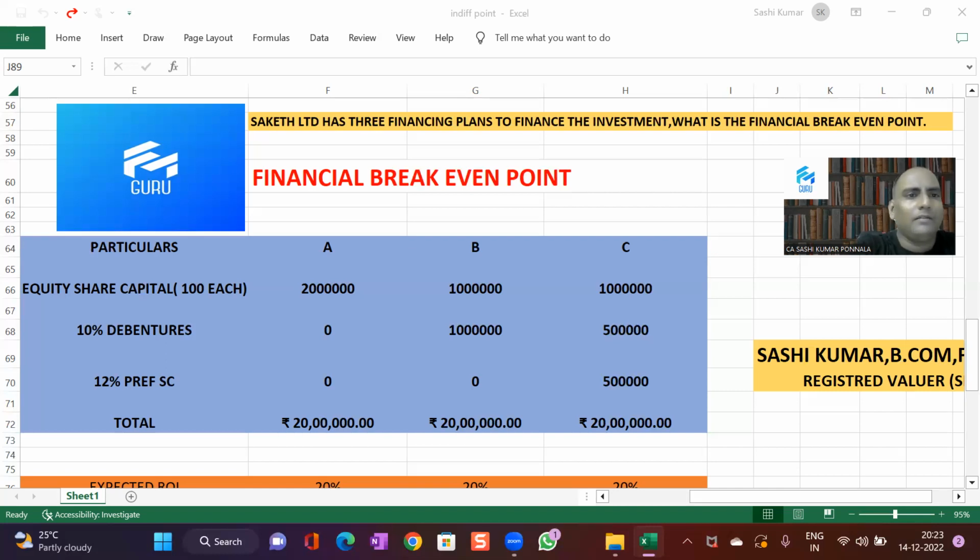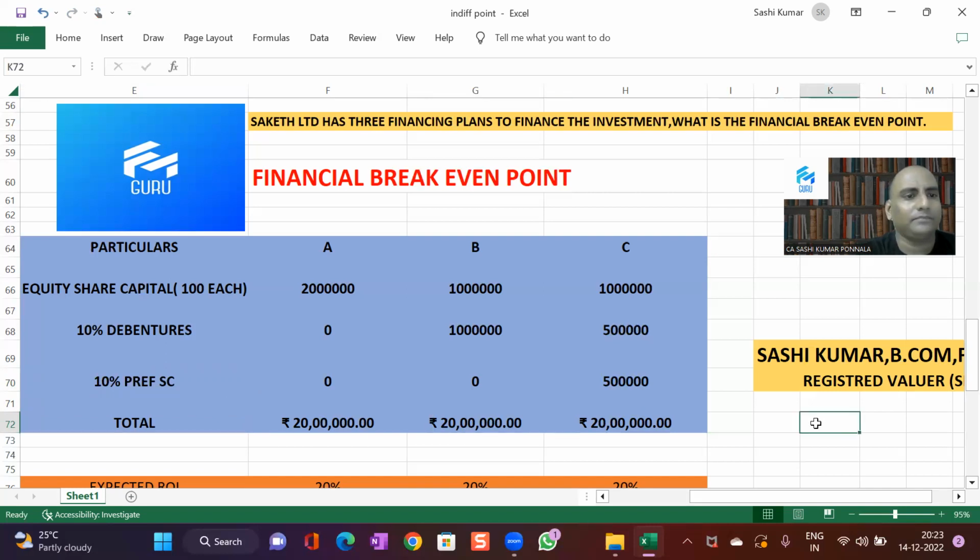Plan B, 10% debentures, how much is it? 10 lakhs. 10 lakhs into 10%, you have to pay an interest of 1 lakh. Similarly, in Plan C, 5 lakhs into 10%, so 50,000 preference dividend has to be paid.